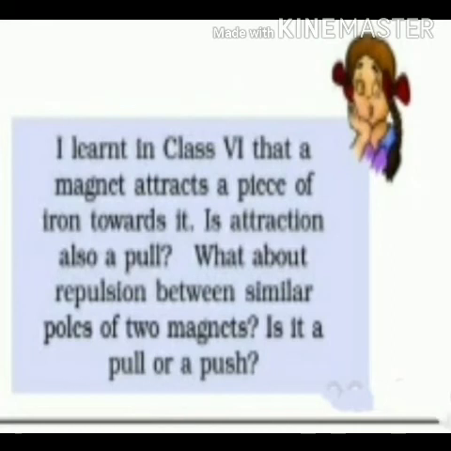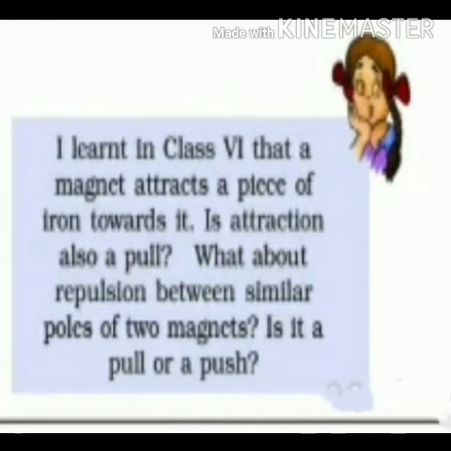What happens in attraction, students? When a magnet attracts an iron piece, what happens? Yes, that iron piece moves towards the magnet. And when anything moves towards the other, what do we call it? Pull. So yes, attraction is a pull.